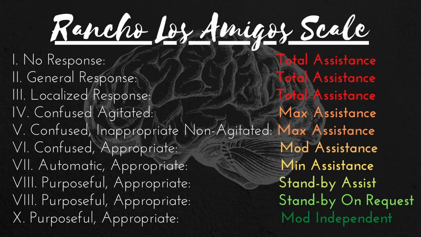Finally, we've got level 10 in the Rancho Los Amigos scale. This level is also called the purposeful appropriate level, but in this case, the person has increased their level of independence and is considered modified independent. This is the highest level of consciousness for the scale.